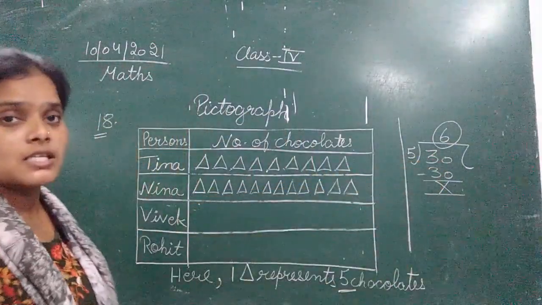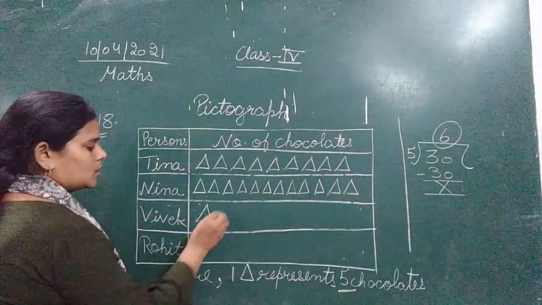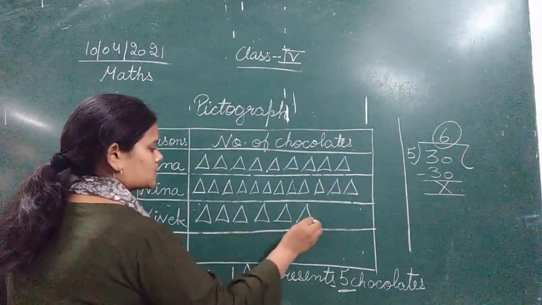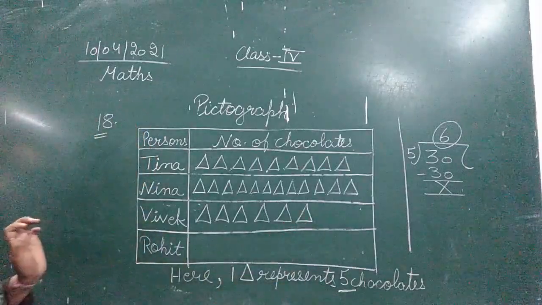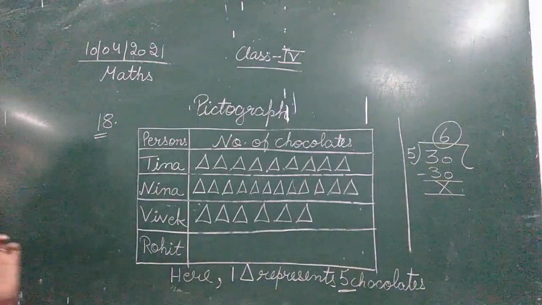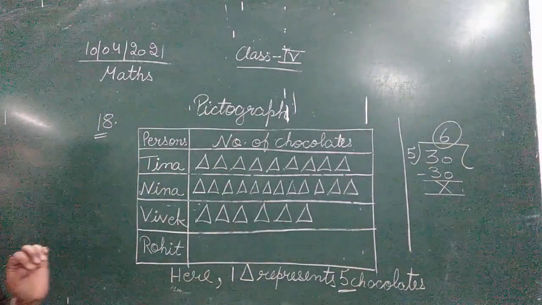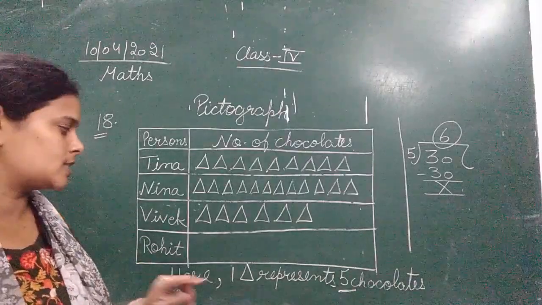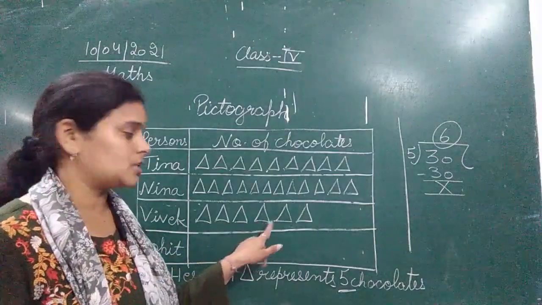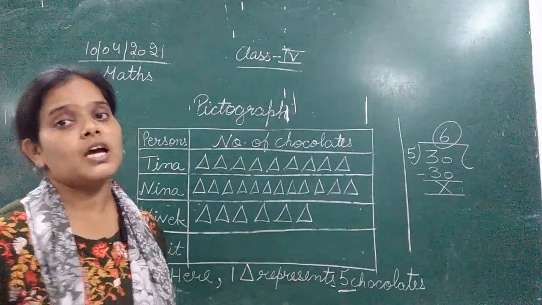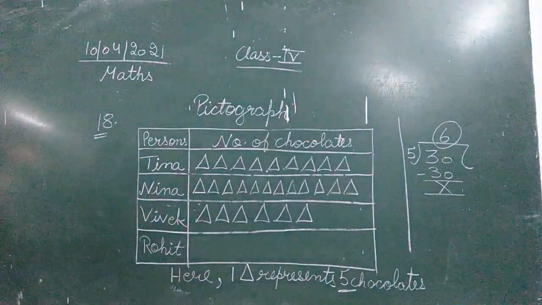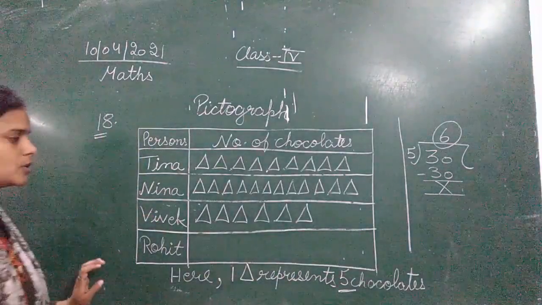So now we will make 6 triangles here. 1, 2, 3, 4, 5, 6. So we are representing these 30 chocolates with 6 triangles. Okay, 30 divided by 5, that is 6. So 5 plus 5, 10, plus 5, 15, plus 5, 20, plus 5, 25, plus 5, 30. Clear? So this is how we are going to represent the chocolates. Okay, now moving to the last one.